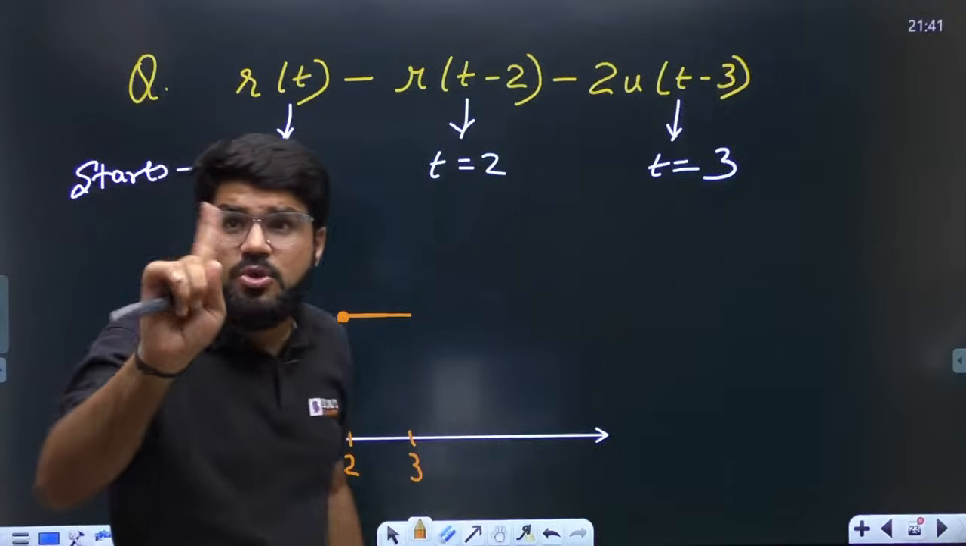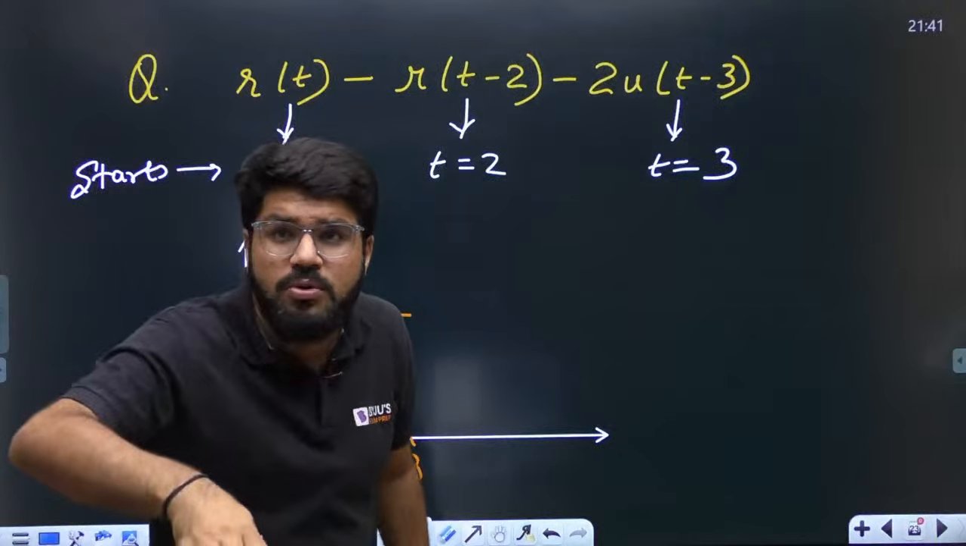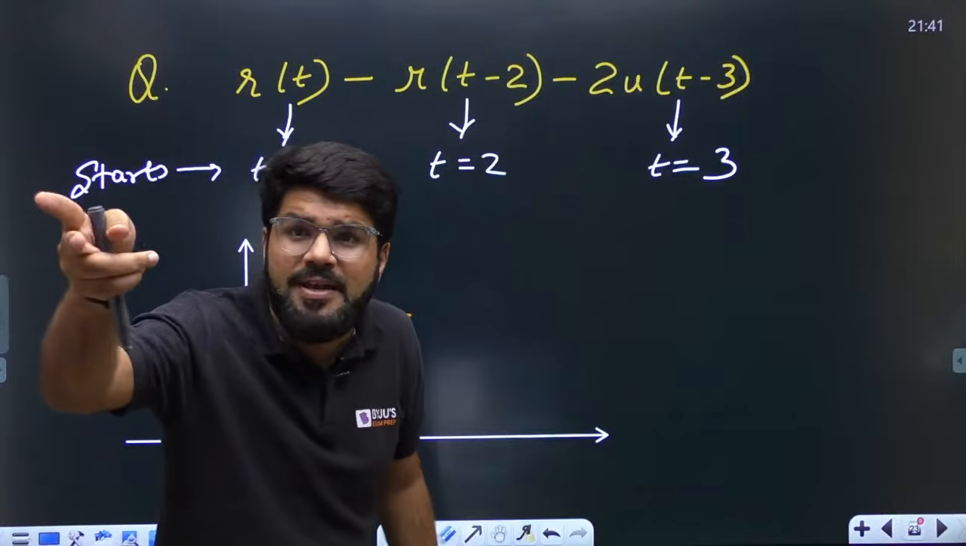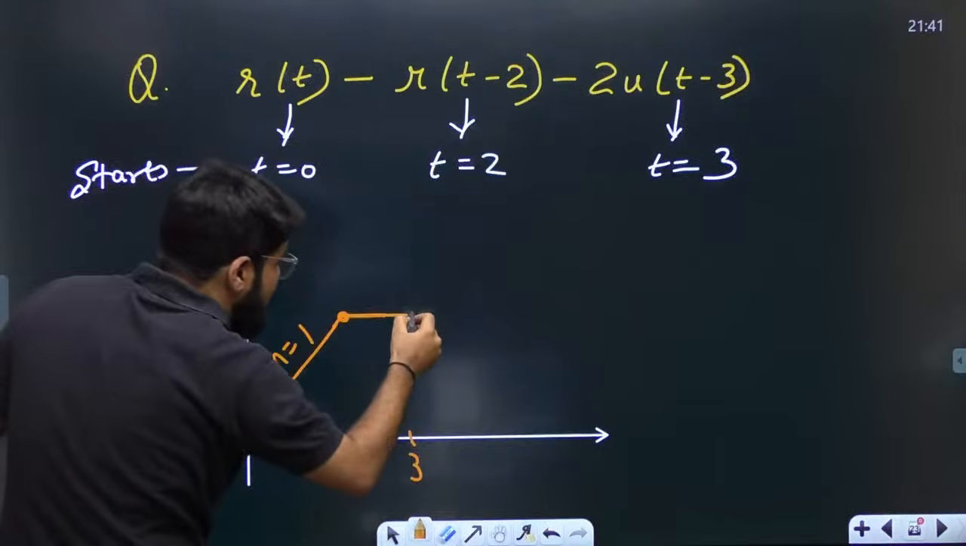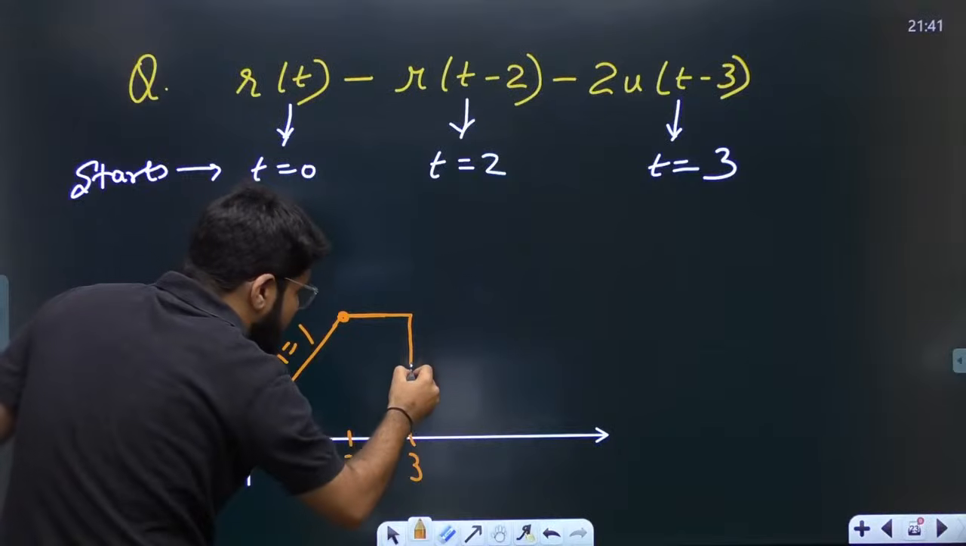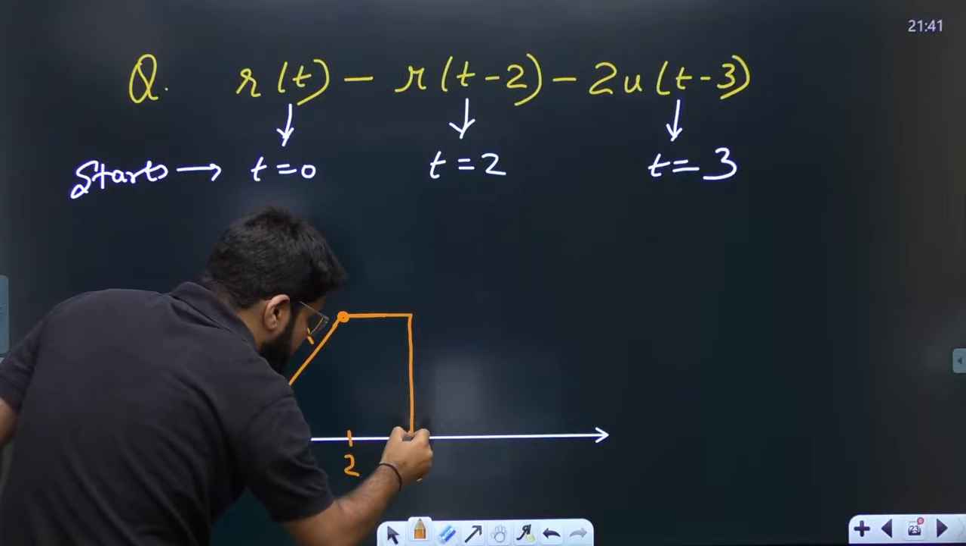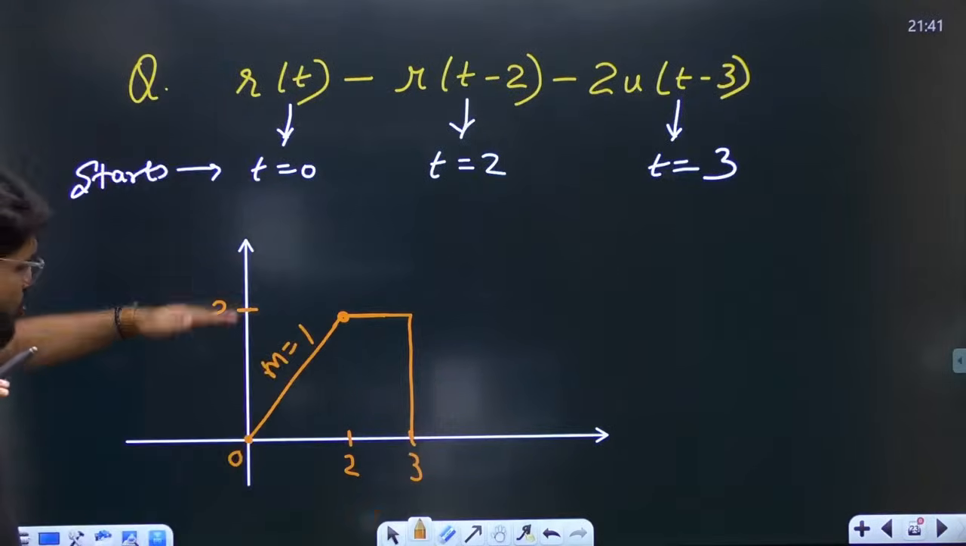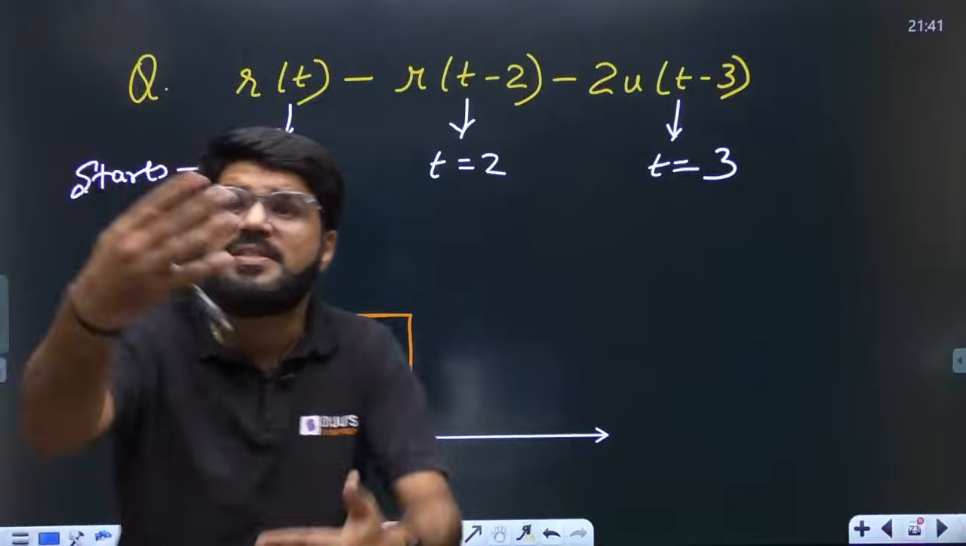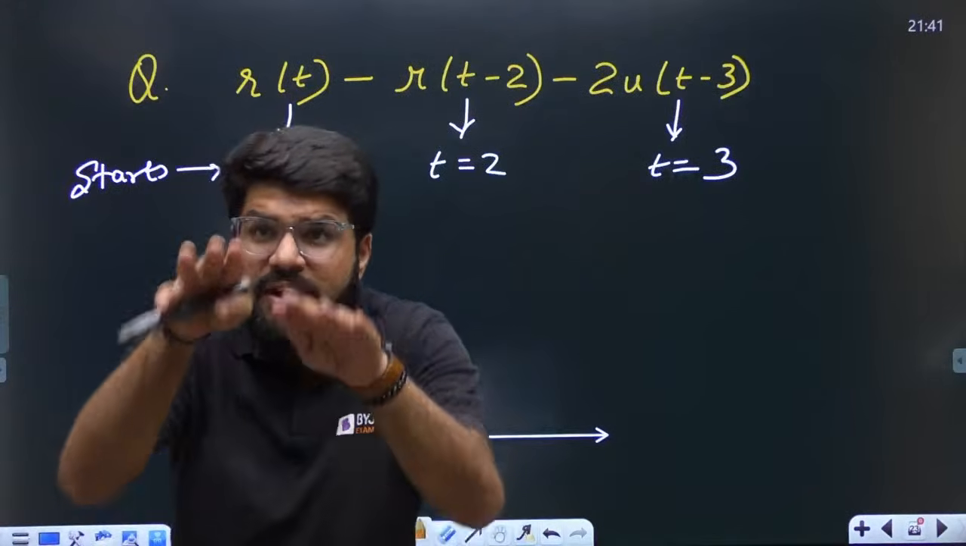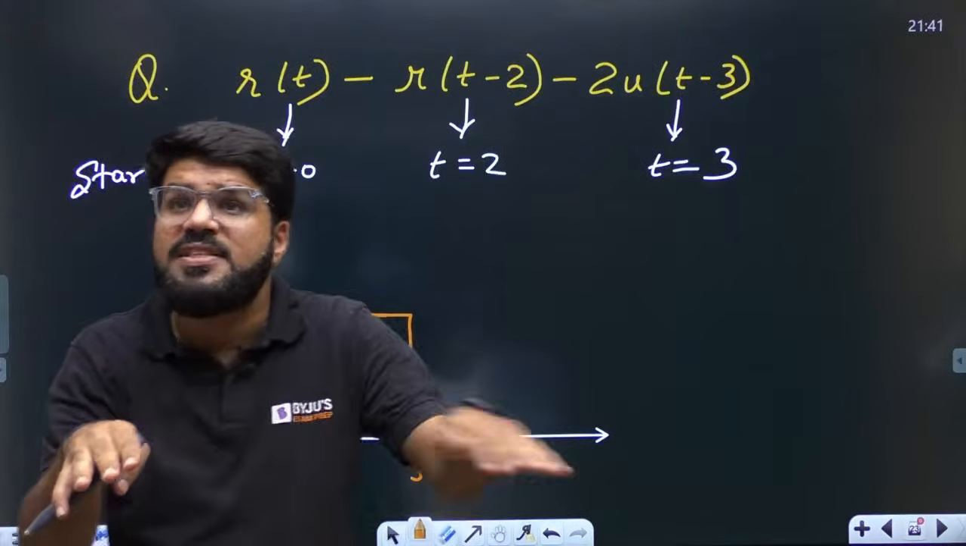But there is no change in the slope. You will just come 2 units down. Slope changes by ramp, magnitude changes by step. So because it is a step, it is going to change the magnitude, and 2 minus 2, it will become 0. It was already 2, 2 minus 2, now 0 magnitude. What happens after this? Once you have reduced the magnitude, move with the same slope.